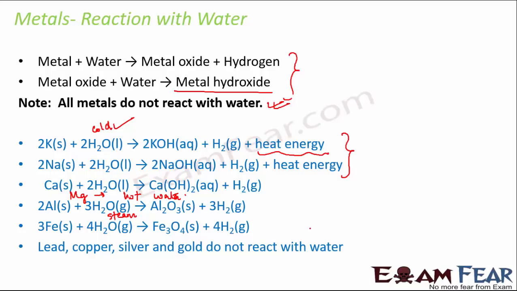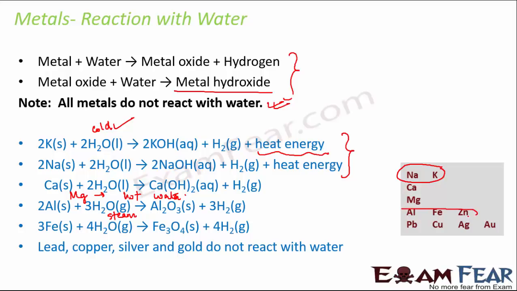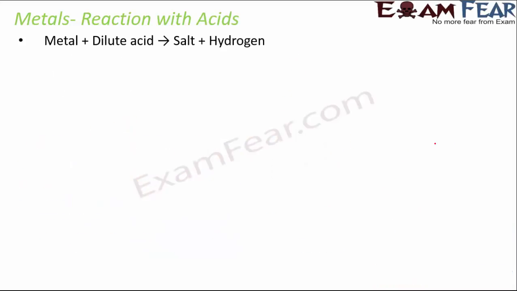So based on these reactions, we can say that the reactivity series seems somewhat like this. Sodium and potassium, they are like the most reactive. Now at least till now, we do not know whether sodium is more reactive or potassium. Then comes calcium, then magnesium, then aluminium, iron, zinc. Again, we do not know which one is more. And then at the last section comes lead, copper, silver and gold. So this was our analysis only on the basis of reaction with water. Now we will look at more reactions with other substances, and based on that, we will come up with a reactivity series. So next we will see the reaction with acids.